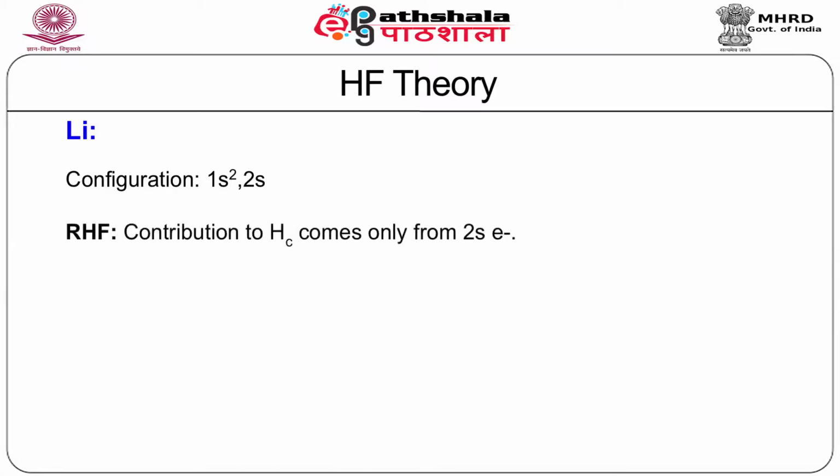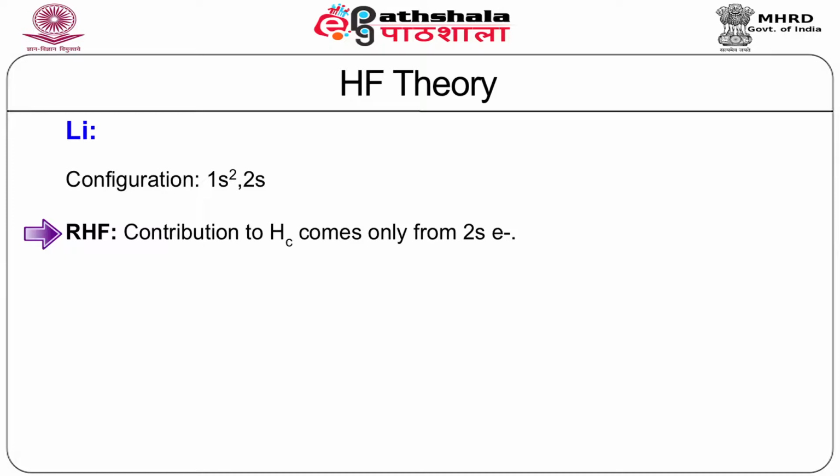For the restricted Hartree-Fock, as you can see, the contribution to this contact term Hc comes only from the 2s electron, because for 1s2 one has both up spin and down spin, and since in the restricted Hartree-Fock description one uses the same orbital for the up spin and down spin, the contribution of the first term and the second term in this contact term is 0.